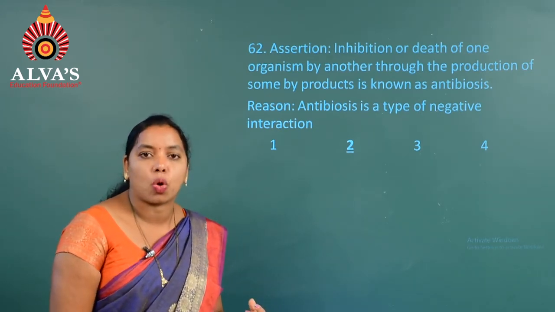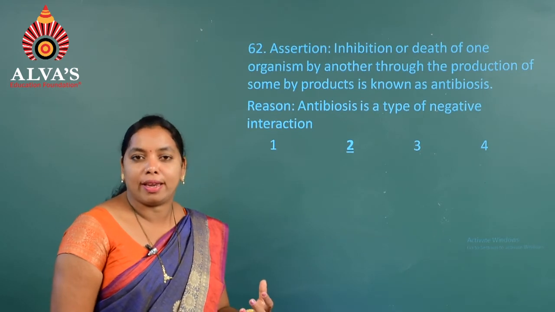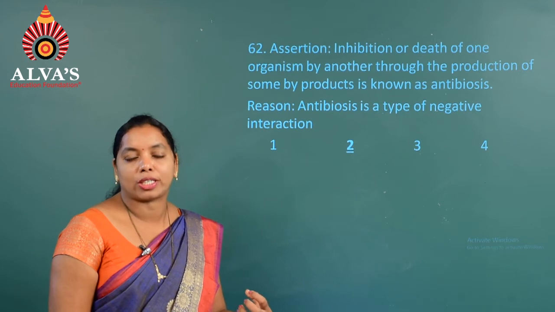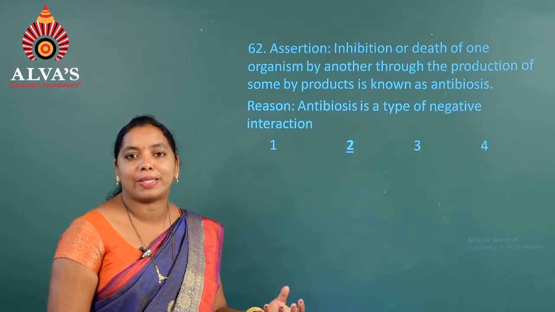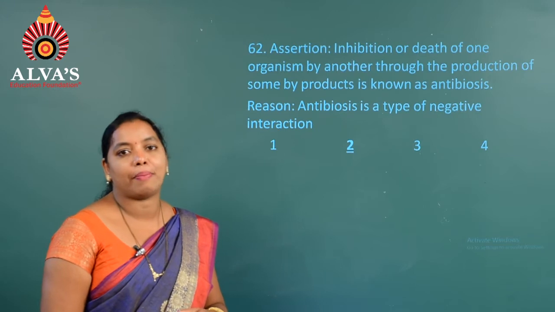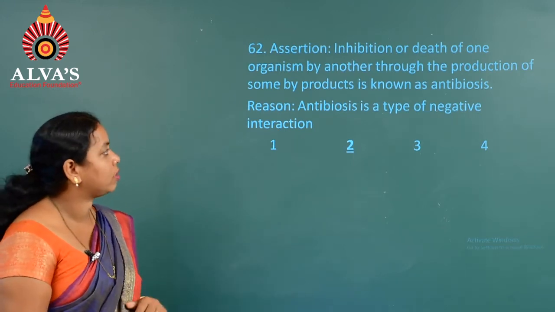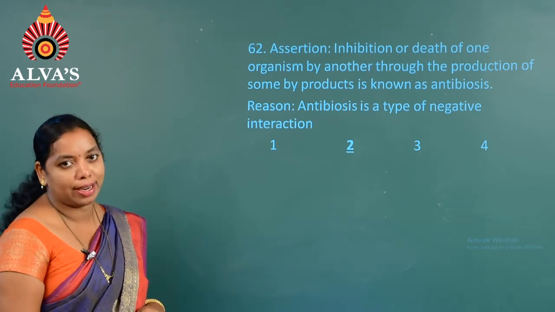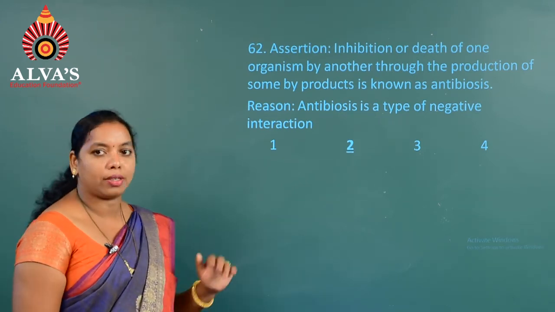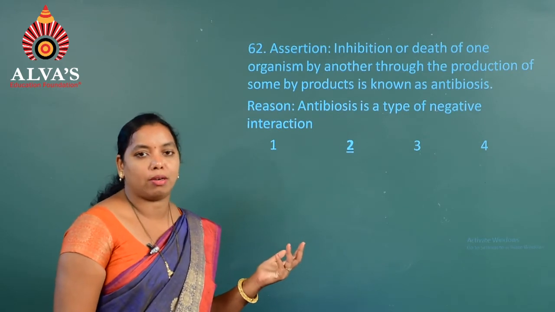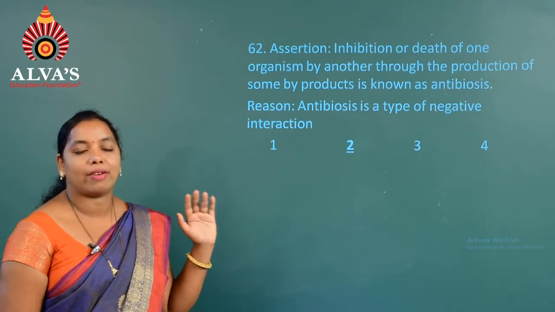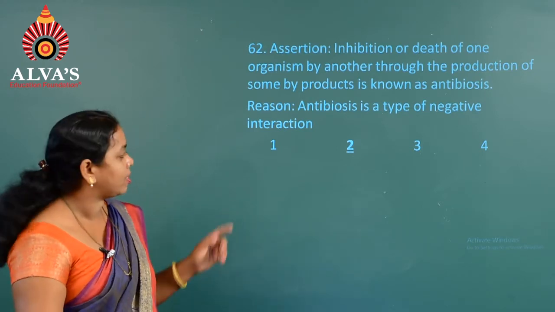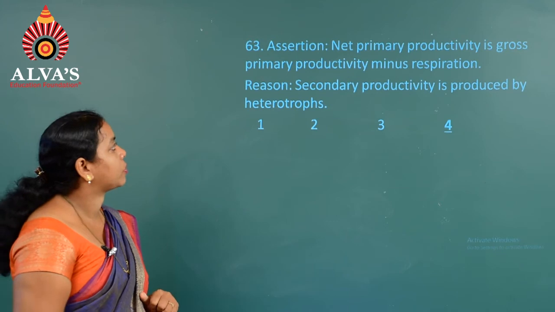If you consider the case of penicillin and the bacteria culture, that is Penicillium notatum, which is cultured in the lab, it releases penicillin and kills the bacteria population. That is what they have given. So, assertion is true. Next, antibiosis is a type of negative interaction. So, here we can see that it is true, which affects bacteria. That is why both assertion and reason are true, but it is not a correct explanation of the assertion. Hence, the option second. Moving to the next question, 63.